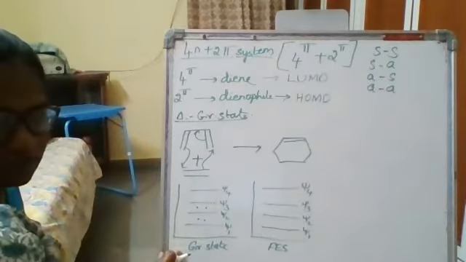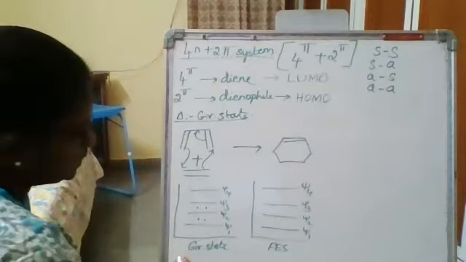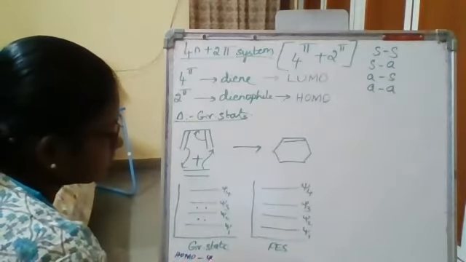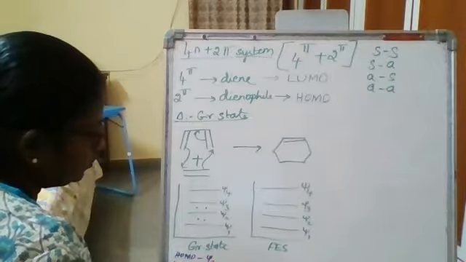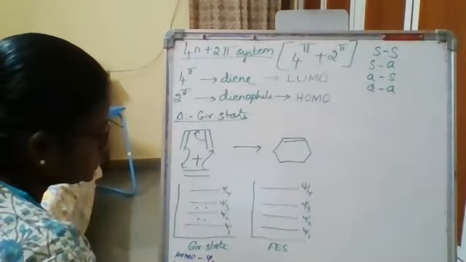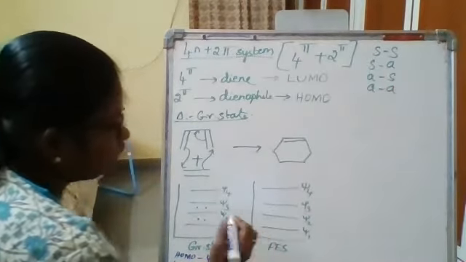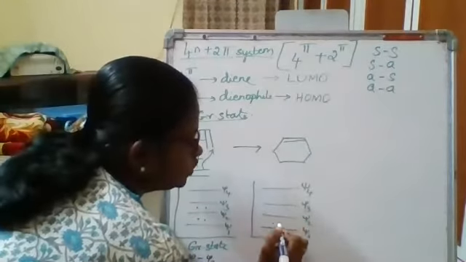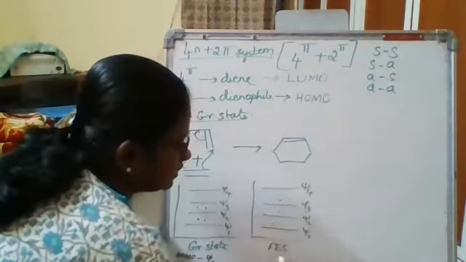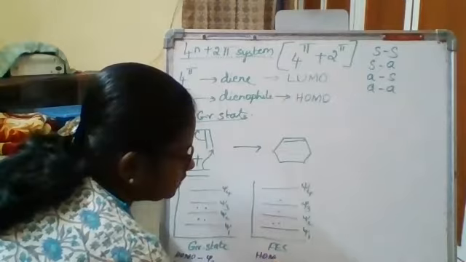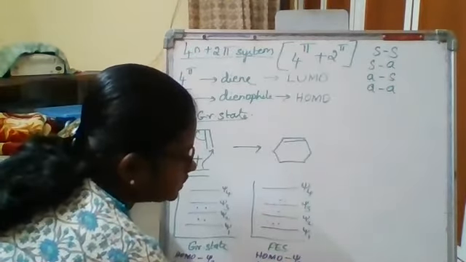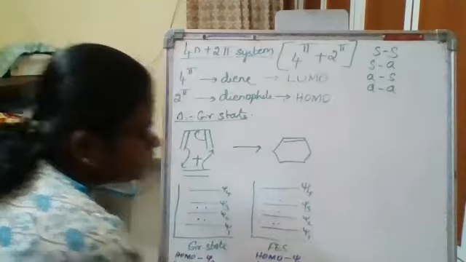So the HOMO level in the ground state here is psi 2, and the LUMO level is psi 3. For the first excited state, one of the electrons from psi 2 moves into psi 3. So the HOMO level here will become psi 3, and the LUMO level is psi 4.